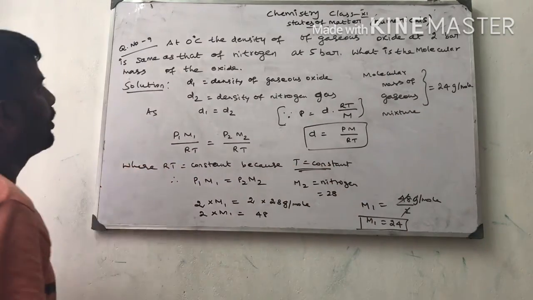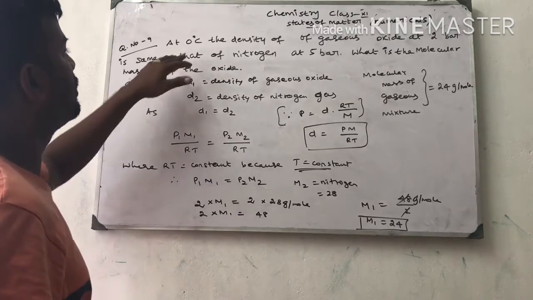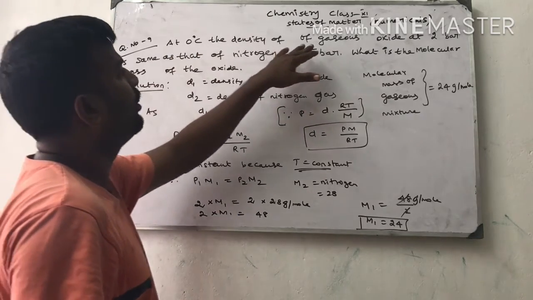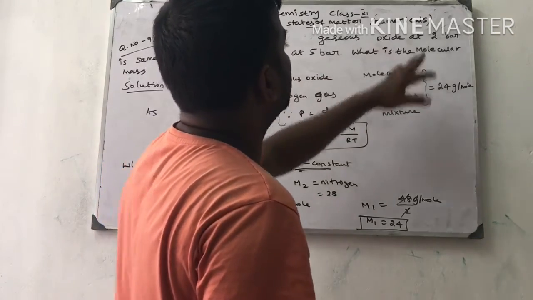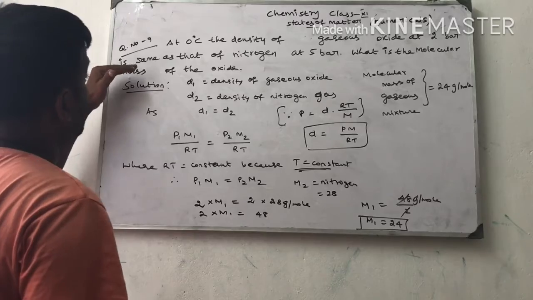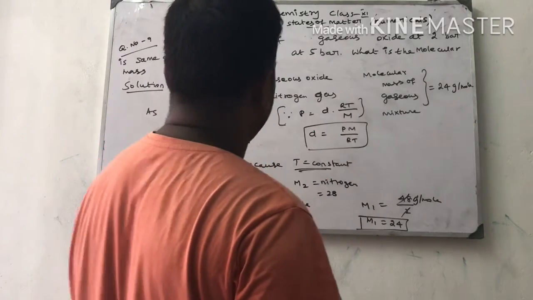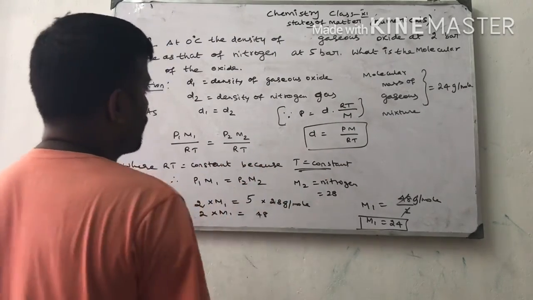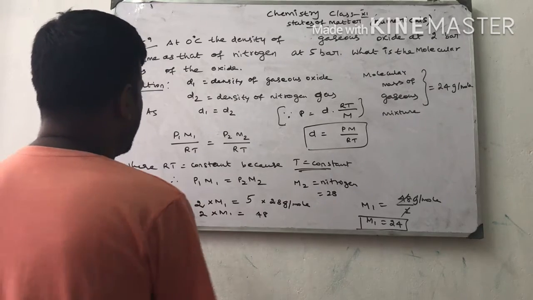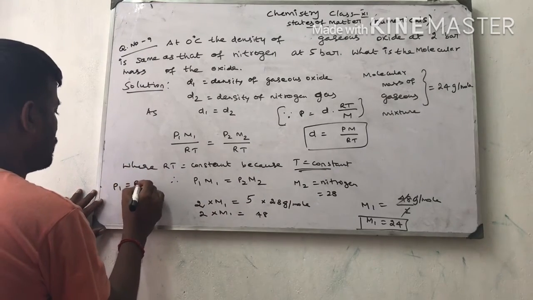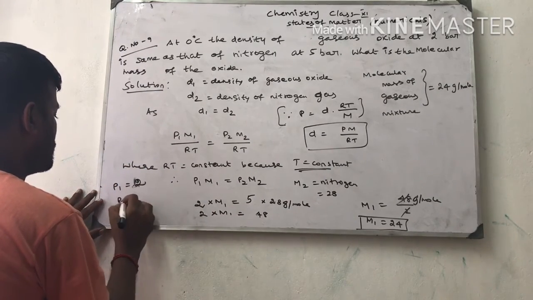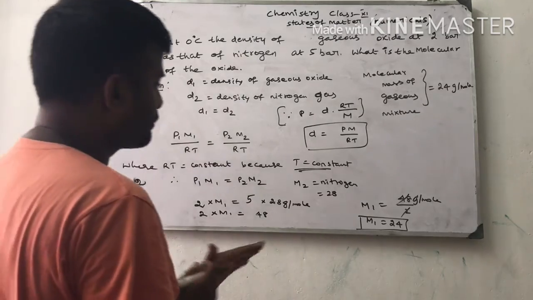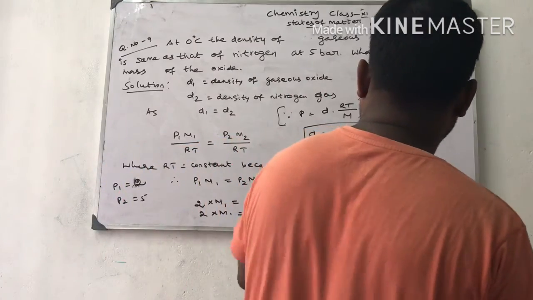So very simple problem, children, students. At 0 degrees Celsius, the density of the gaseous oxide at 2 bar is the same as that of nitrogen at 5 bar. Here one mistake. P2 is 5 bar, P1 is 2. P1 is equal to 2 where P2 is equal to 5. Okay, the answer is wrong. One minute.